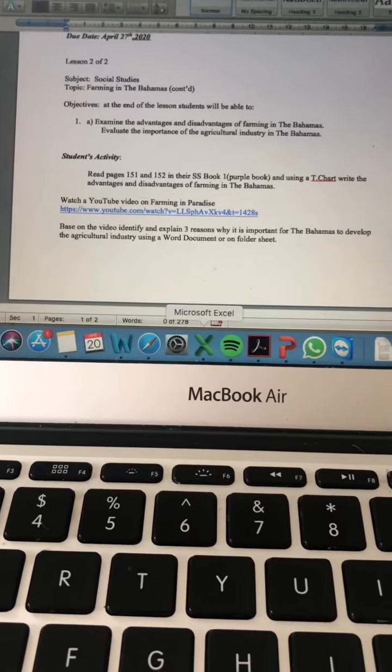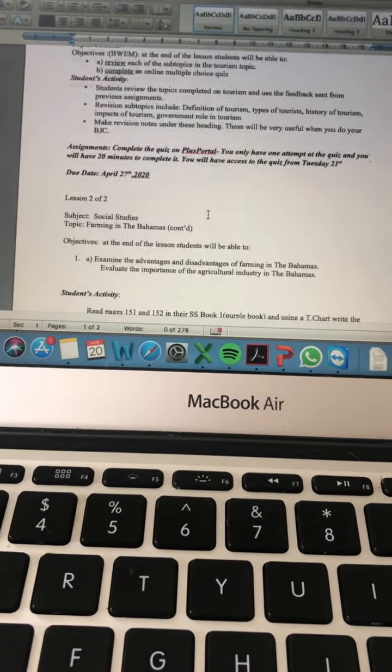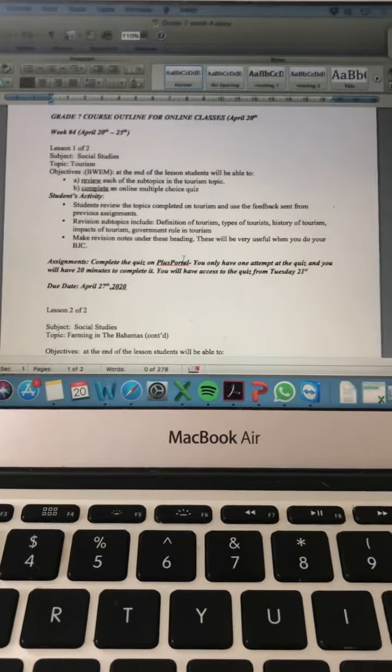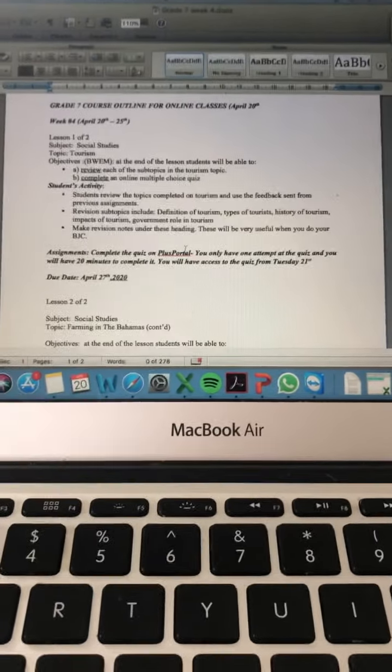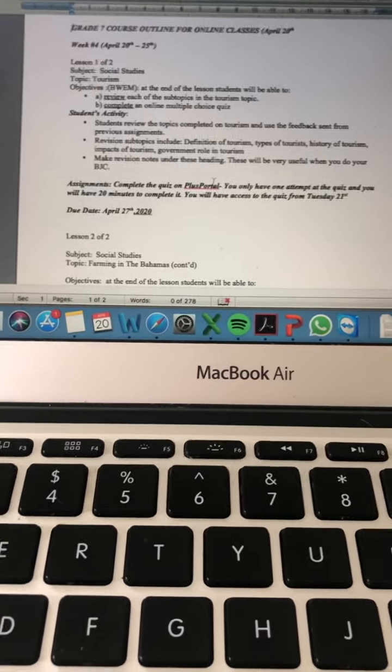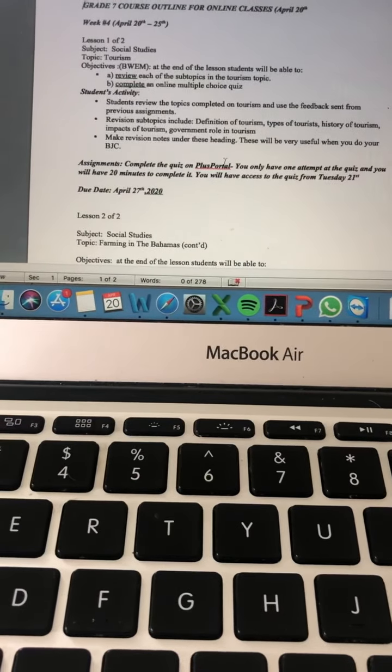I hope you guys are all well, and I think that's quite a clear guide for what we need to do this week. So it's just that online quiz, and then the rest of it is just some nice easy notes for you to make, and then we can continue from there next week and finish off the farming.